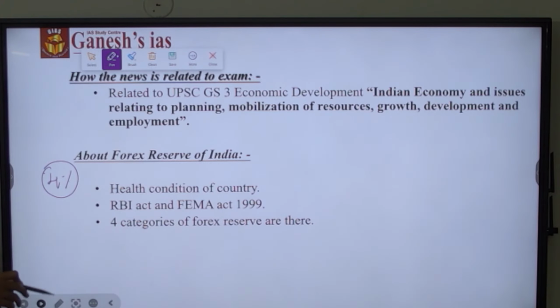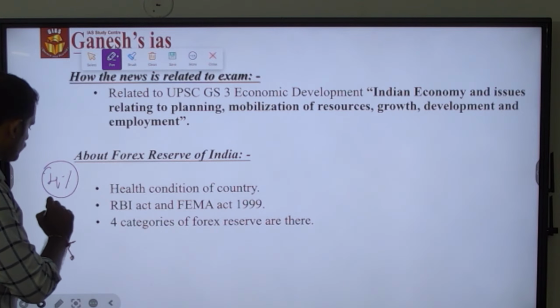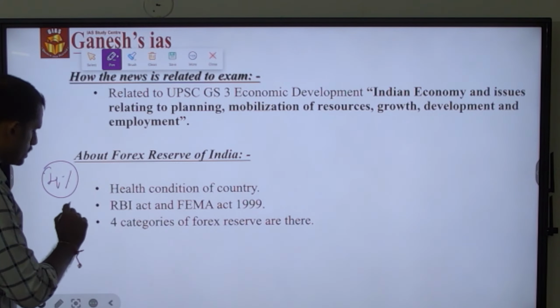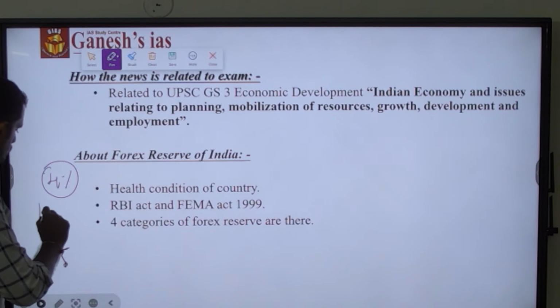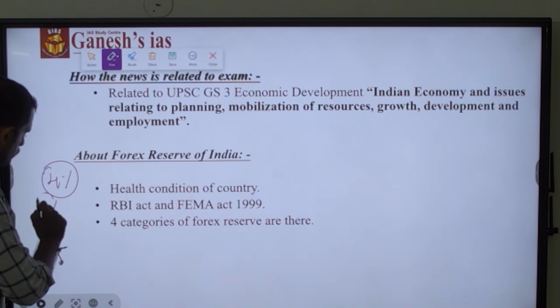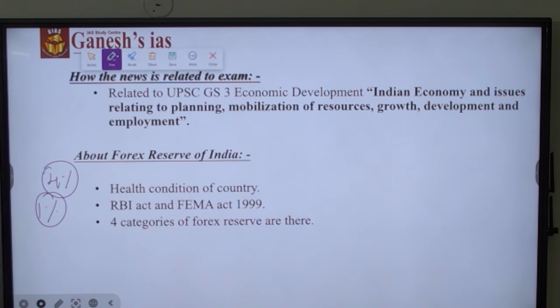Among the 4%, for example, if our reserve tranche position is 1%, then out of the 4% we are able to take out the 1% for India's own usage. So this is what is called the reserve tranche position of India.